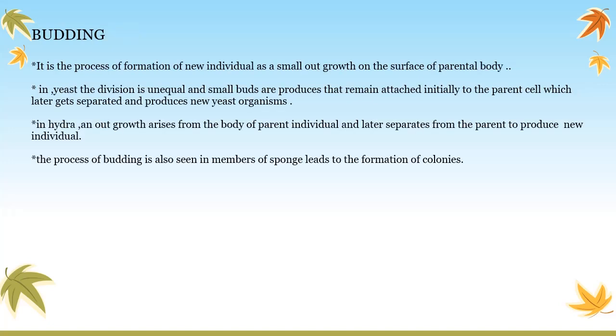The next method of asexual reproduction is budding. It is the process of formation of a new individual as a small outgrowth on the surface of the parental body. In yeast, the division is unequal and small buds are produced that remain attached initially to the parent cell, which later separate and produce new yeast organisms. In Hydra, an outgrowth arises from the body of the parent individual and later separates from the parent to produce a new individual. Budding is also seen in members of sponges.